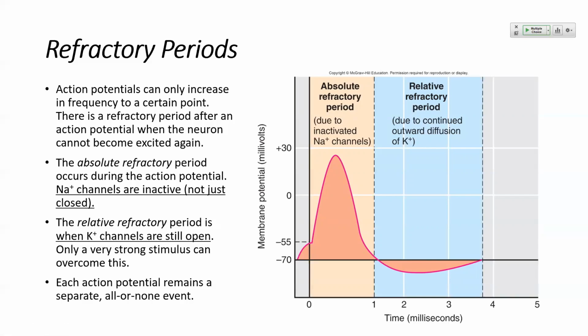So the absolute refractory period, we cannot, even if we tried. The relative refractory period, we can, but it takes a really strong stimulus. Think about it. It's going to be harder to get to -55 from -85 than it is to get to -55 from -70. Okay, so an even stronger stimulus will be required to fire an action potential in this period than it would when the membrane potential gets back to rest. Okay, and that is the relative refractory period due to the movement of potassium.